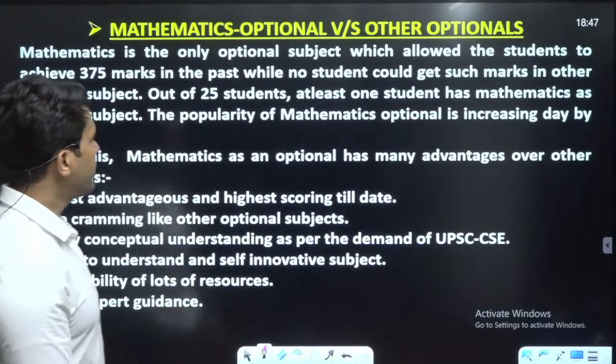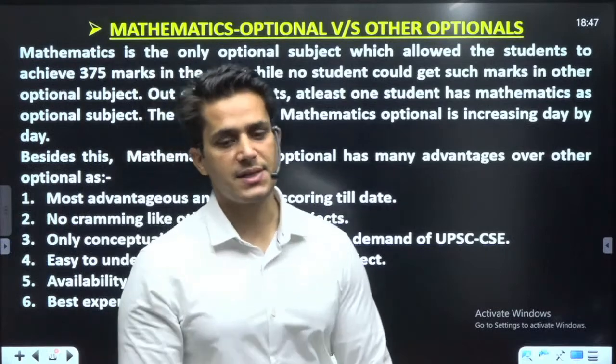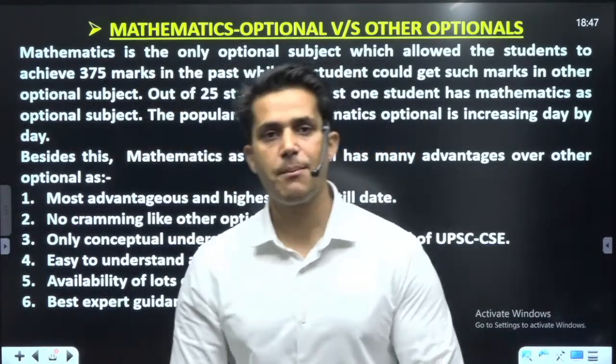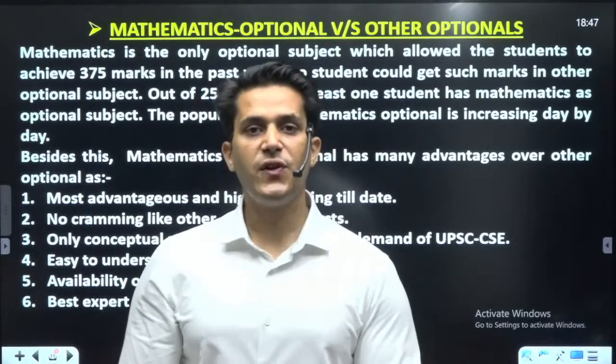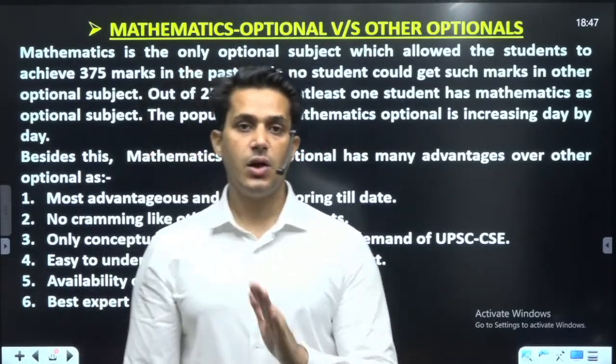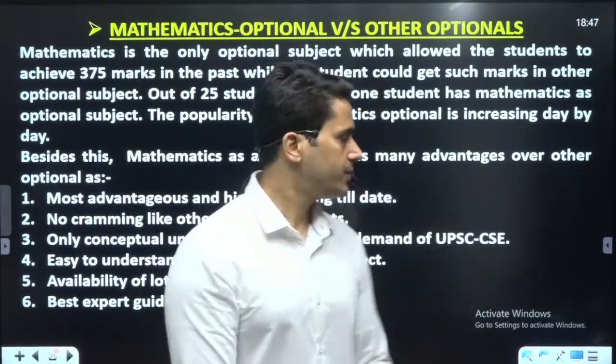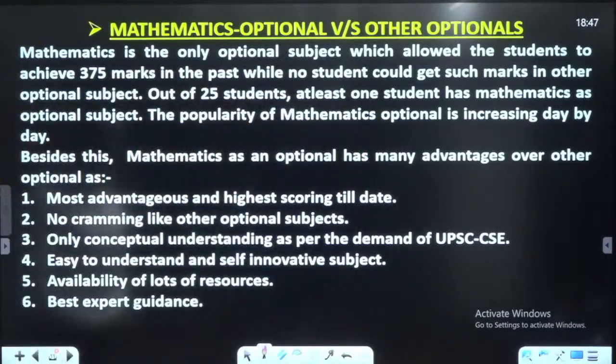Next, mathematics optional versus other optional papers. This is the most important thing which you have asked: what is the benefit of taking mathematics, and not overlapping. So let me discuss here.